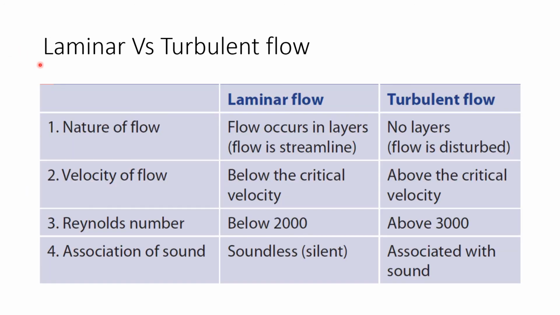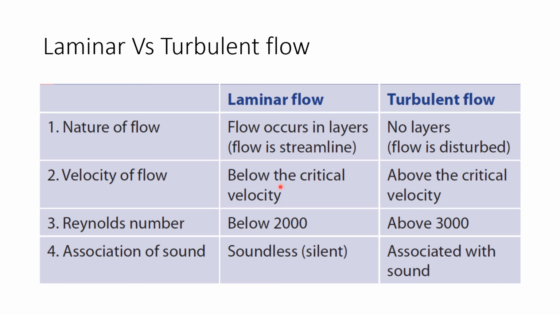Let's summarize laminar versus turbulent blood flow. The nature of the blood flow in the laminar type is usually streamlined and occurs in layers. The turbulent blood flow is a disturbed type of blood flow and no particular layers are present in this type of blood flow.